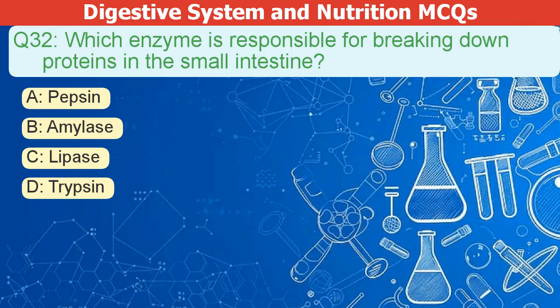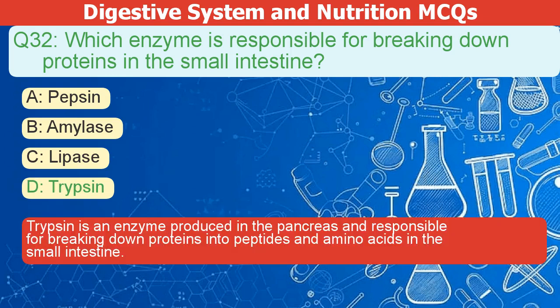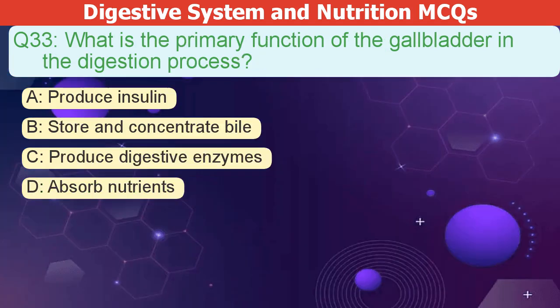Which enzyme is responsible for breaking down proteins in the small intestine? A. Pepsin. B. Amylase. C. Lipase. D. Trypsin. The correct answer is D. Trypsin is an enzyme produced in the pancreas and is responsible for breaking down proteins into peptides and amino acids in the small intestine.